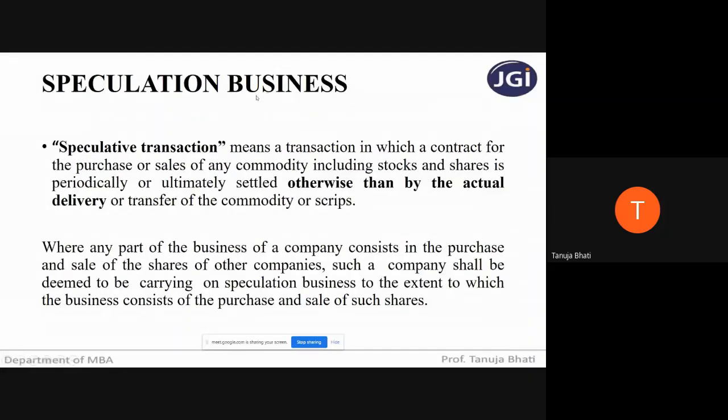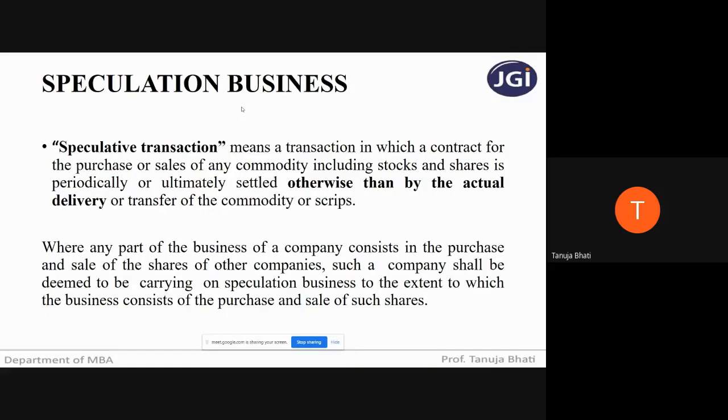Speculation business. Just remember, before I read out what this is: speculation business means a business where there is actually no delivery of any commodity. You're selling the commodities, but there is actually no delivery of the commodity.